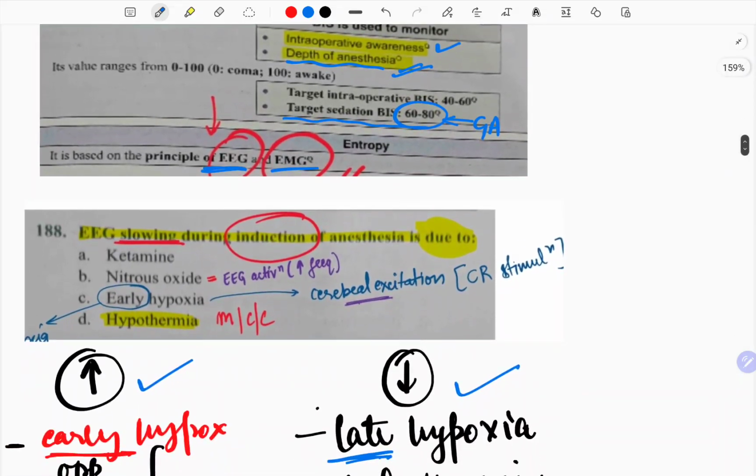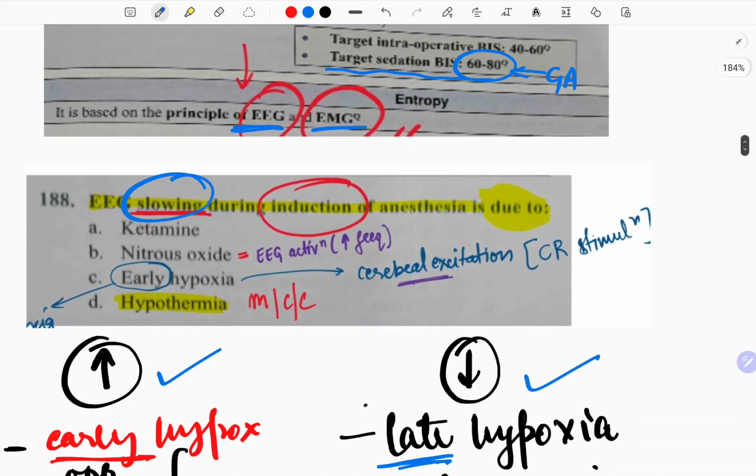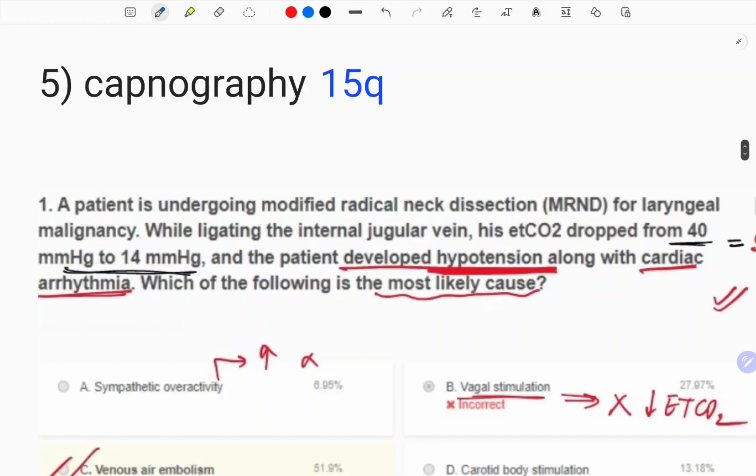So see, EEG slowing will be because of nitrous oxide, not ketamine, I told you. Early hypoxia no, late hypoxia, because that causes cerebral excitation. As soon as there is even a little hypoxia, your brain will get stimulated compensatorily, and hypothermia will increase it, not decrease. So nitrous oxide, and I told you ketamine will reduce.